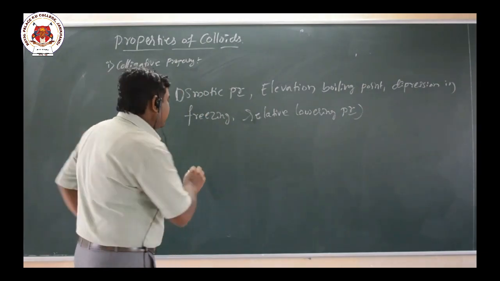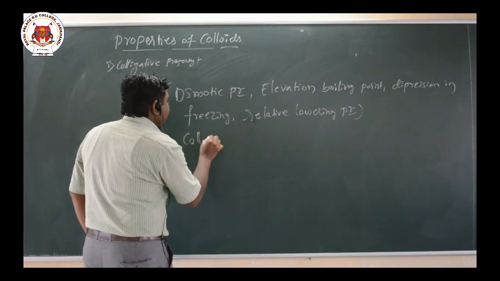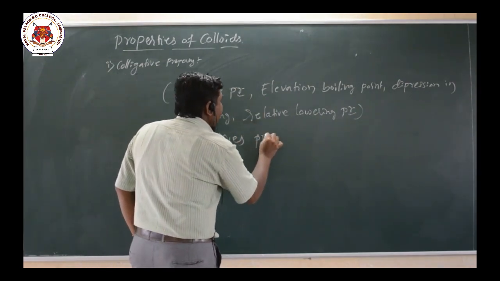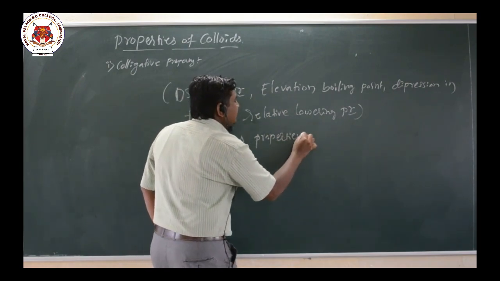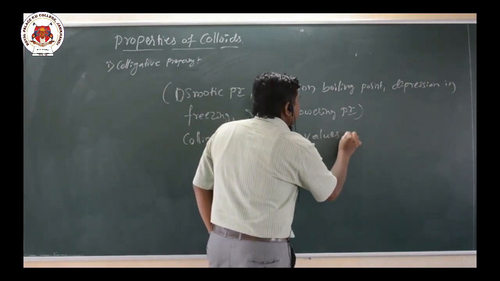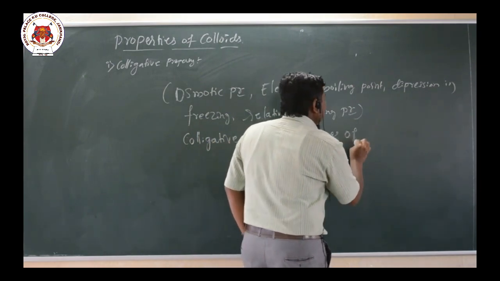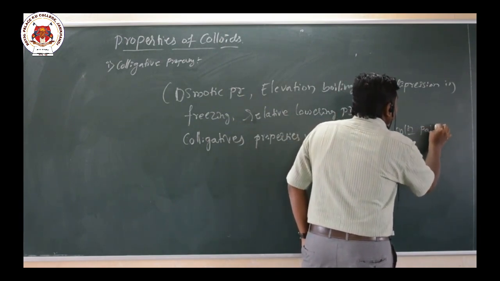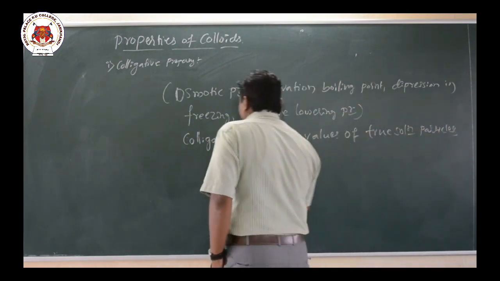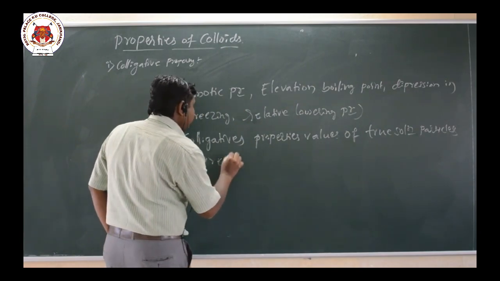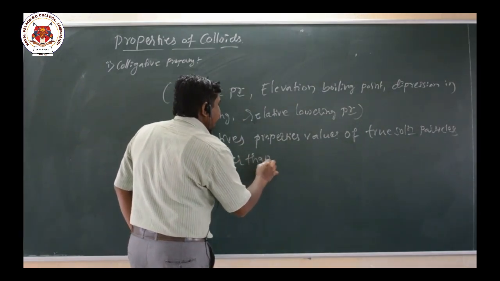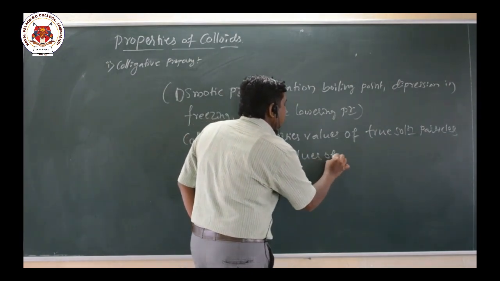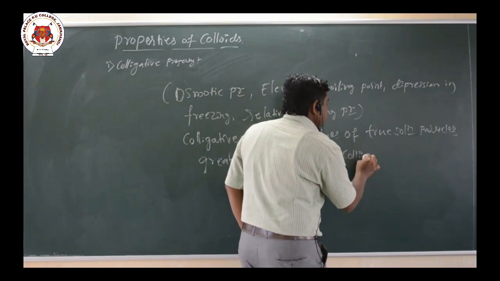That means the colligative property values of true solution particles are greater than the colligative values of colloidal particles.